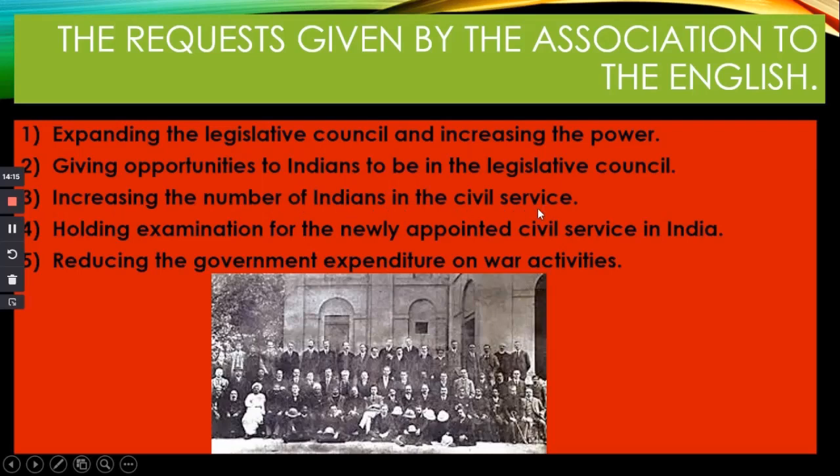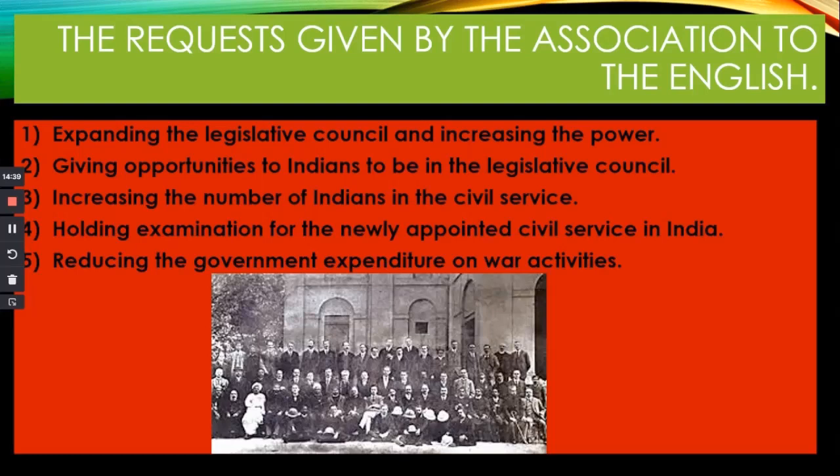They wanted to increase the number of Indians in the civil service. Fourth one, they asked that the examination for the newly appointed civil service be held in India. Okay, the fifth one is reducing the government expenditure on war activities. So they wanted to reduce the government expenditure on war activities.